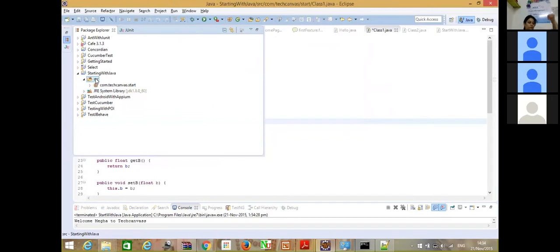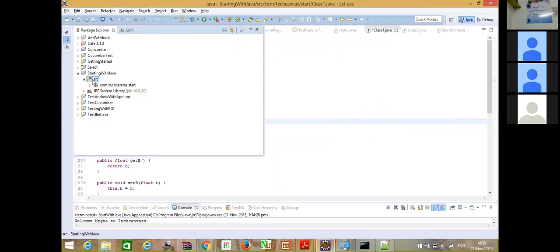Whatever test you create in Java, you have to create it in a source folder. A source folder is understood by the Eclipse IDE, and all the files with .java extension are compiled and executed only when they are created in this source folder, not in any other folder.